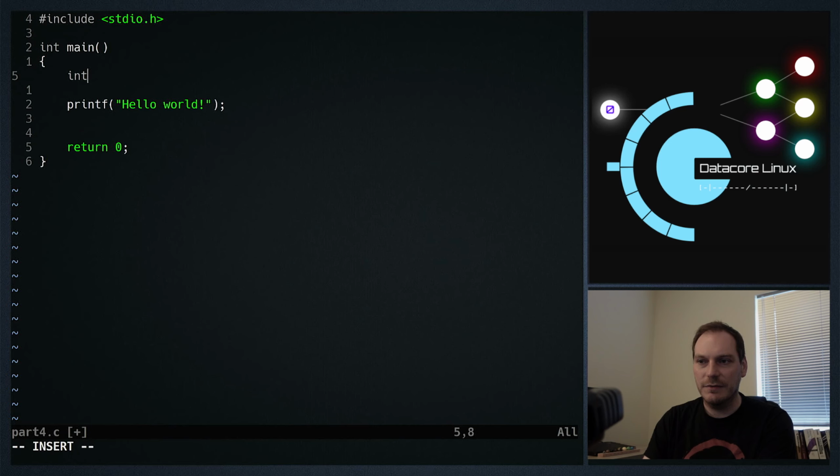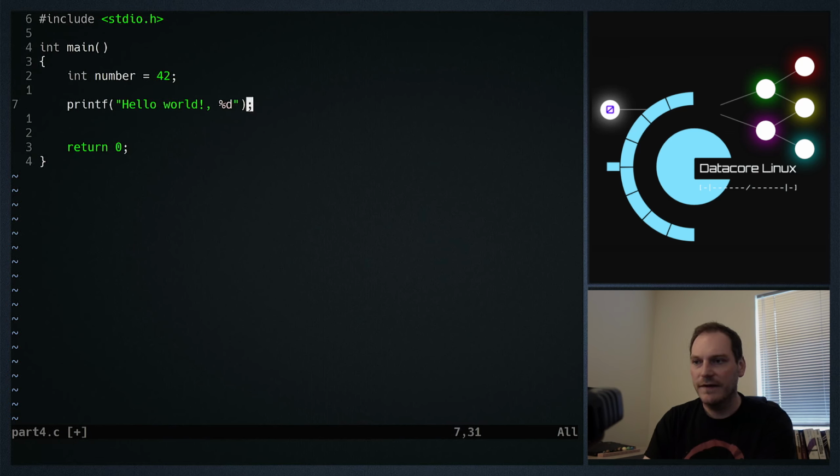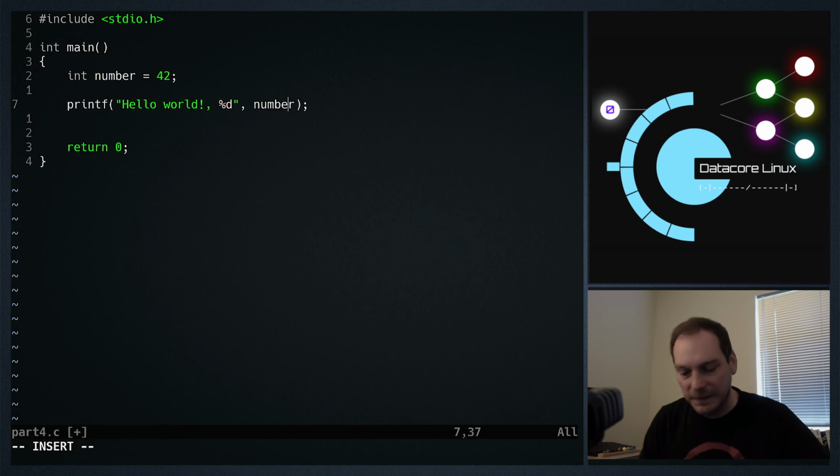We also know we can use ints throughout our program, and we can declare a variable called number of type int and assign it a value of 42. And if we want, in our printf function, we can assign placeholders, and then replace this placeholder %d with whatever the value of number is. So that's how far we've got. Now we need to make some progress.